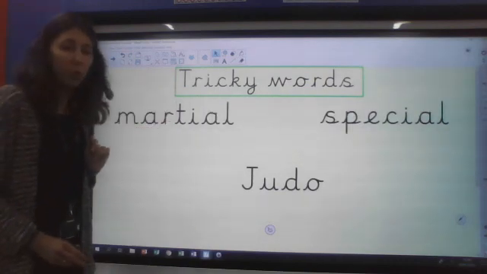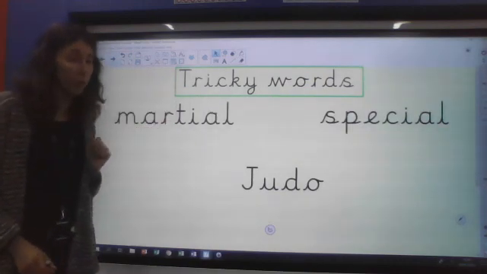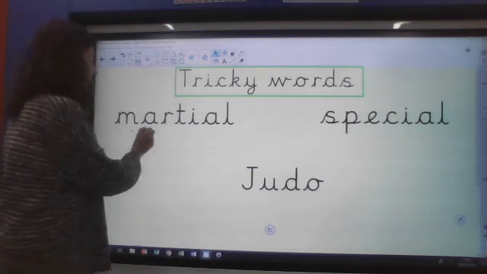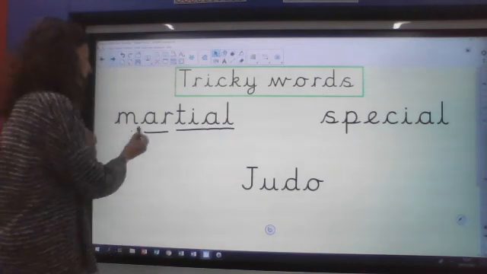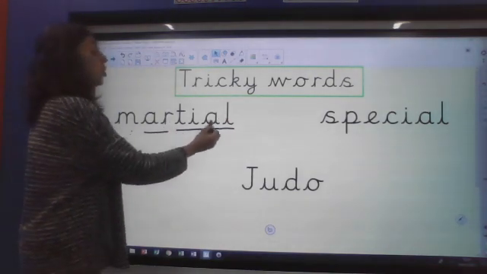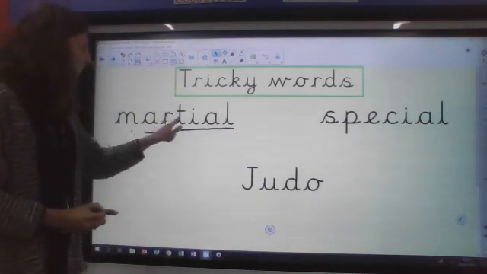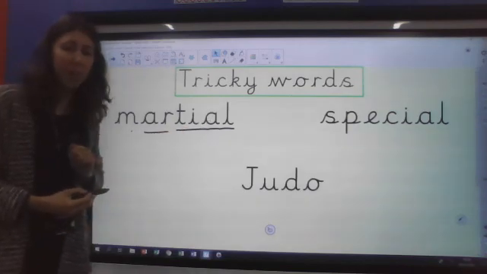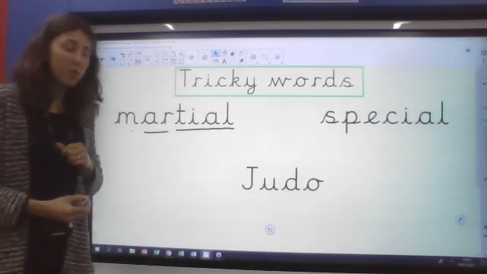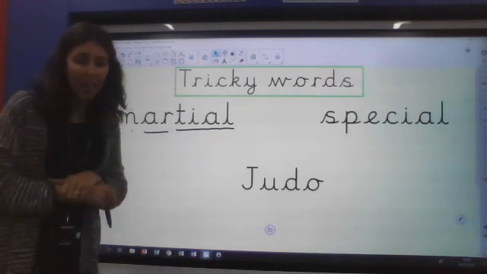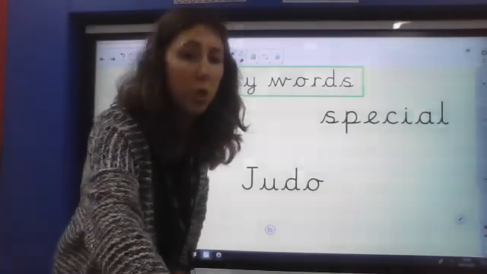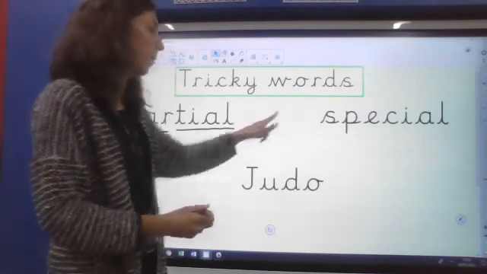This word is one of the sports, or part of one of the sports, that you're going to be reading about today. And it's martial. So we've got T-I-A-L at the end, making a shul sound, martial. And the sport is martial arts that you're going to be reading a little bit about today.